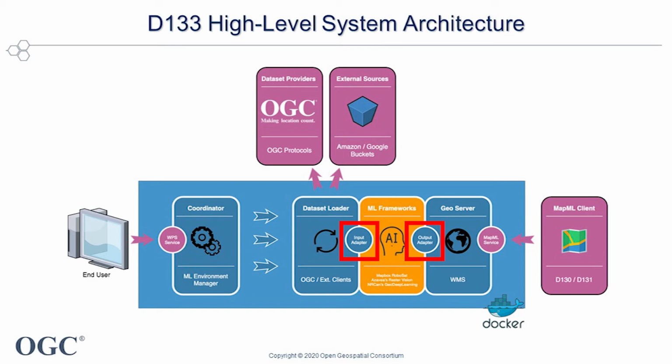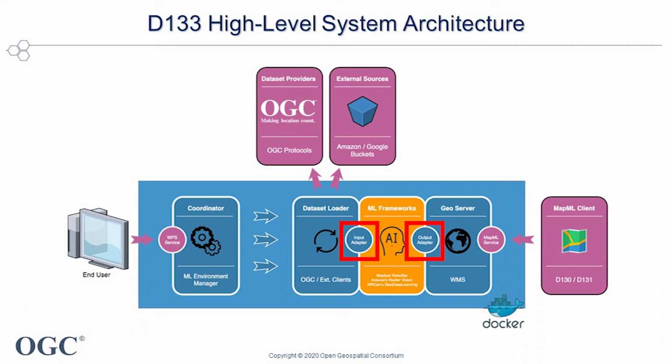The input adapter deals with data retrieved by the dataset loader that needs to be converted and formatted as required by the specific ML model. Moreover, the downloaded data might not be usable as is, requiring some pre-processing activities, such as data calibration, orthorectification and so on. The output adapter, instead, acts in a symmetrical way, taking the results coming from the ML model, converting the data, and pushing it to the Geoserver via a dedicated REST interface.